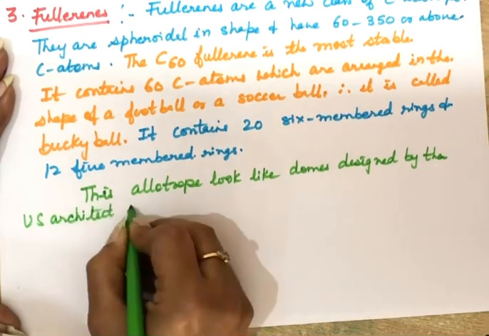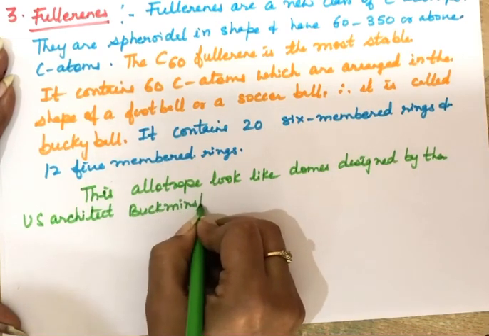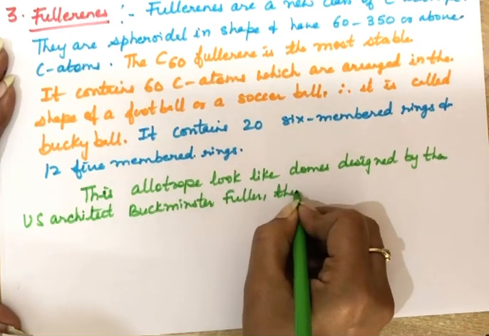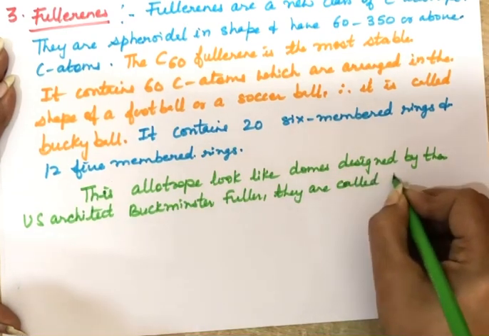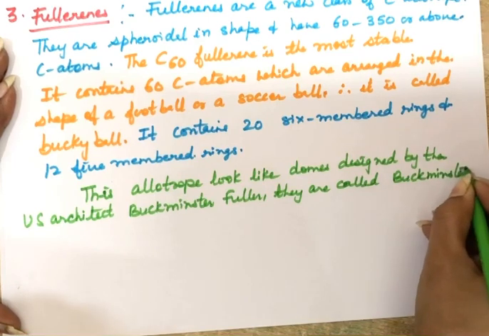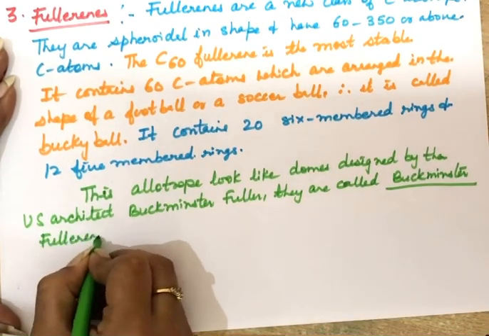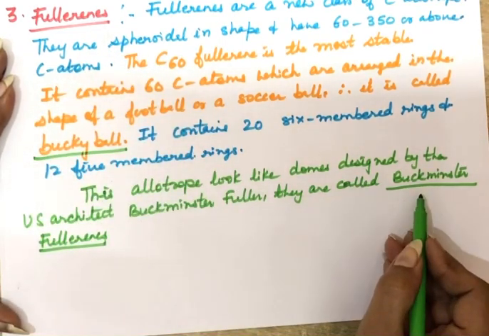Name of the architect is Buckminster Fuller. So that is why it is called Buckminster Fullerene also. So there are different names for this. This is called fullerene, buckyball, or even the Buckminster Fullerene.